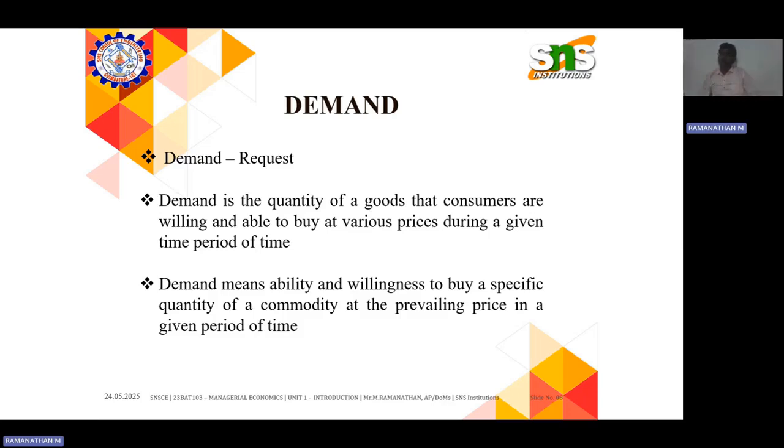That speaks about demand, right? Whatever price I say for tomato, if they are ready to buy that tomato at that prevailing price, we call it demand.